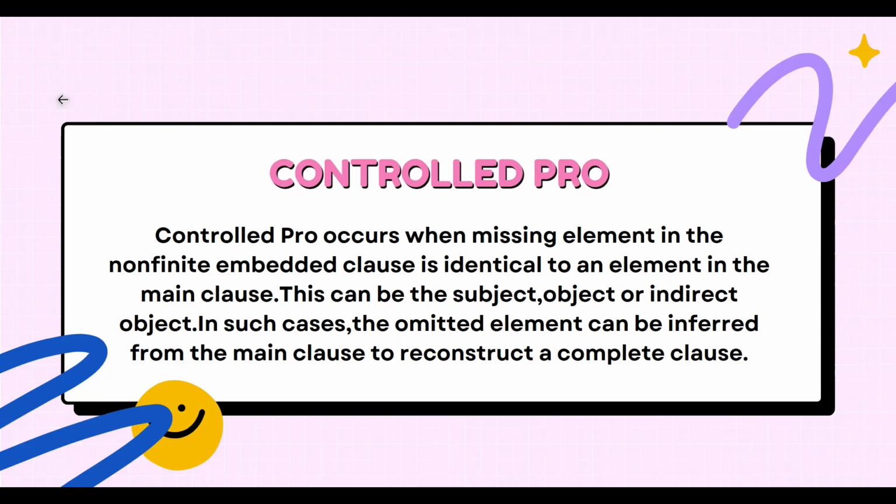In cases of controlled pro, the omitted element can be inferred or understood from the main clause. This means that even though the element is not explicitly stated in the embedded clause, it can be reconstructed or filled in based on the information provided in the main clause. Controlled pro allows for more efficient and concise sentence structures by omitting redundant information that can be easily inferred from the context. So next slide, please.